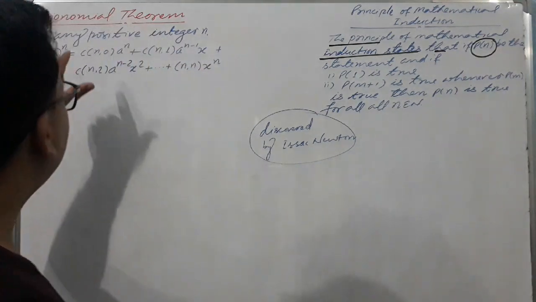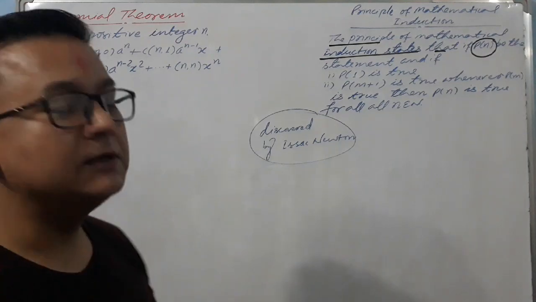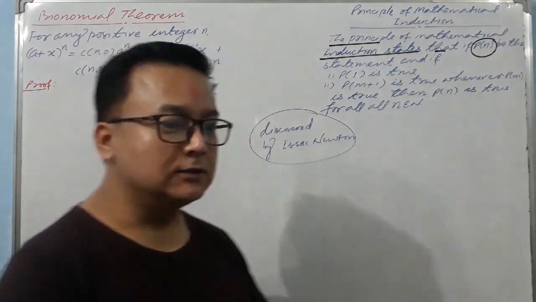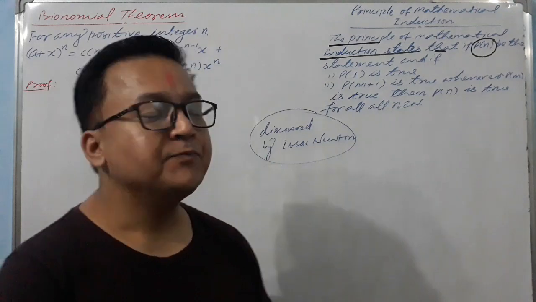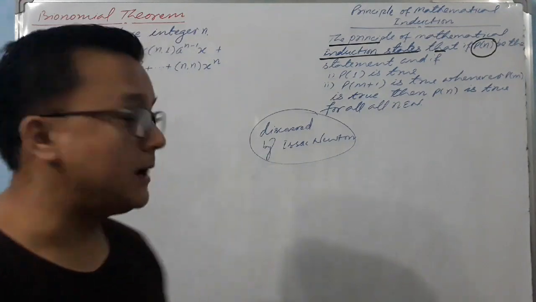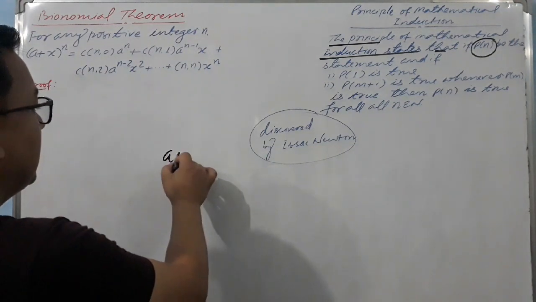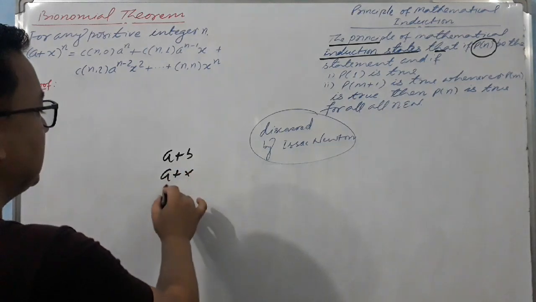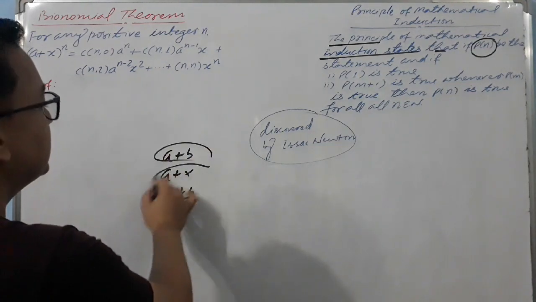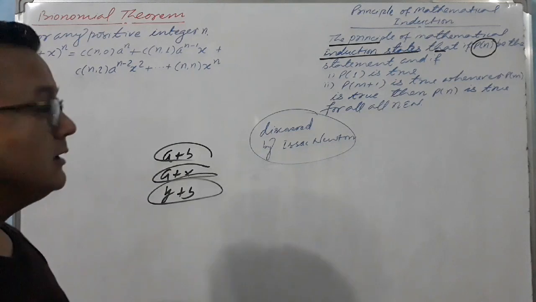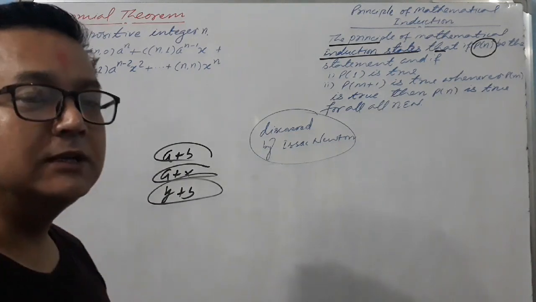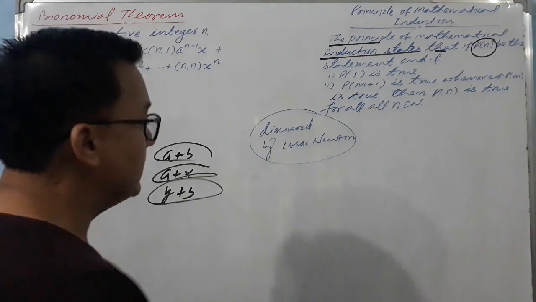Okay, so why do we need it? Let me explain first why we need the binomial theorem. Let me also tell you what binomial means. Binomial means an algebraic expression having two terms: a plus b, a plus x, y plus b. Well, these are binomials, right? Now we have to deal with the power of a binomial.